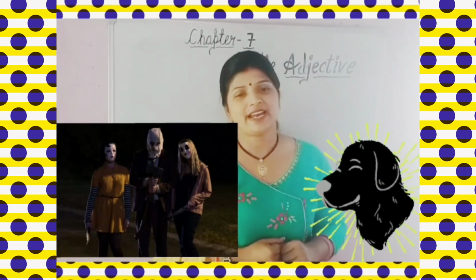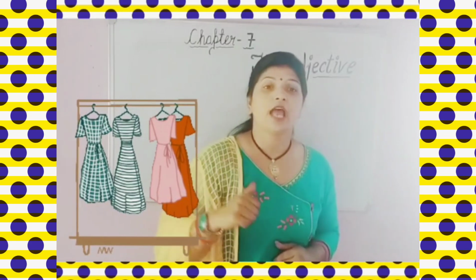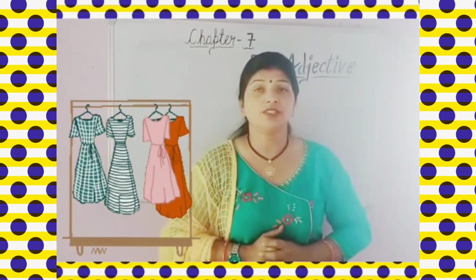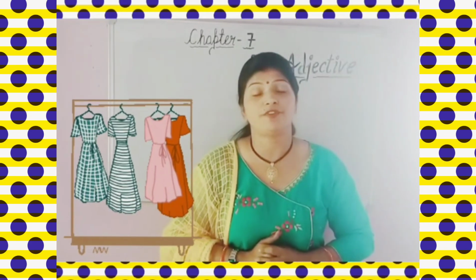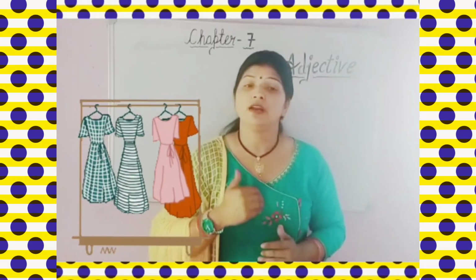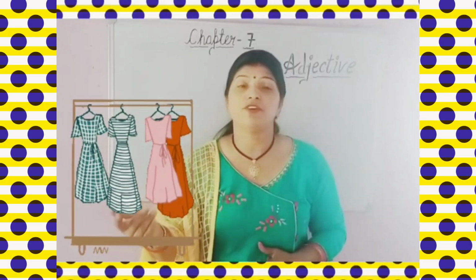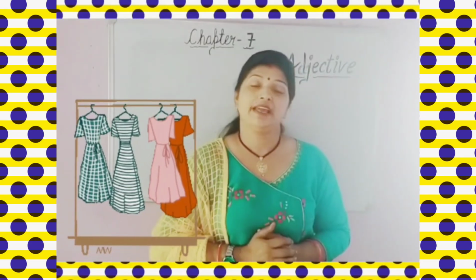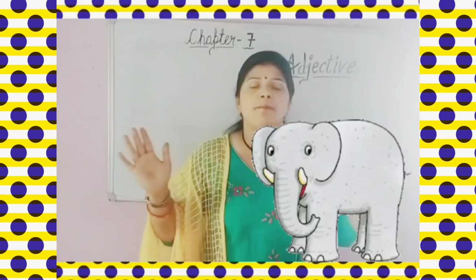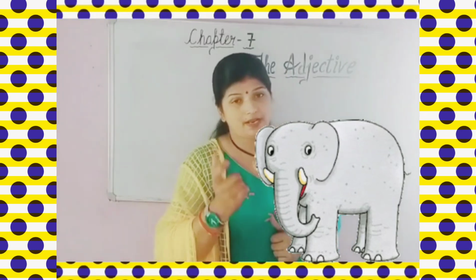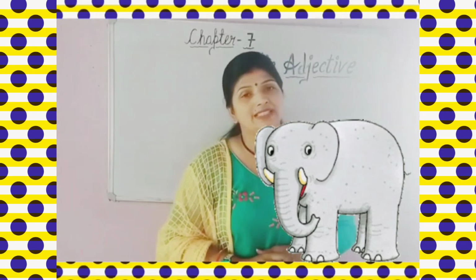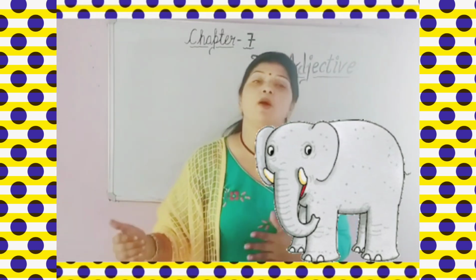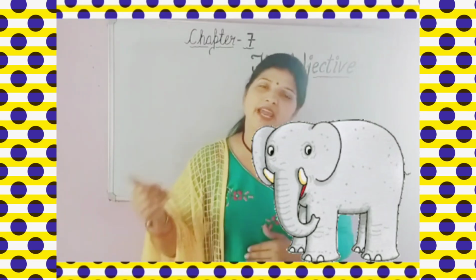If I say, dear kids, Neeta is having many dresses. Neeta has many beautiful dresses. So here many and beautiful, they both are adjectives for Neeta's dresses. If I say an elephant is a big animal, so here big is your adjective because it is telling more about the elephant.